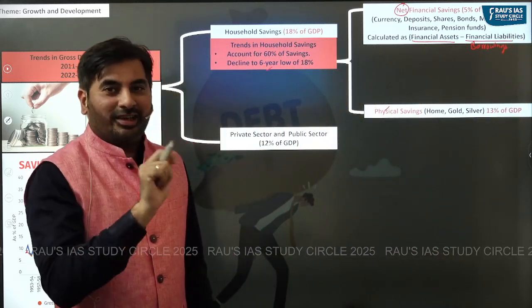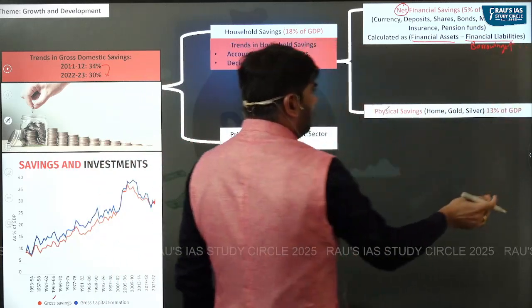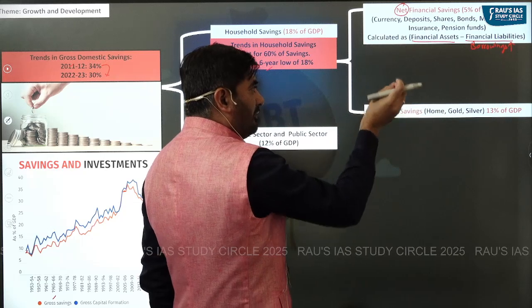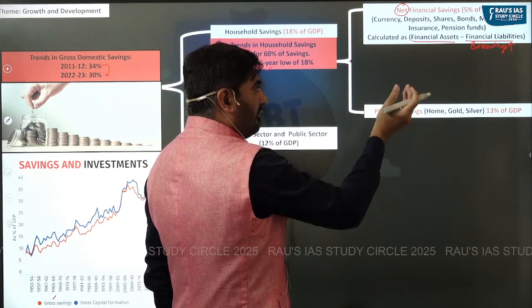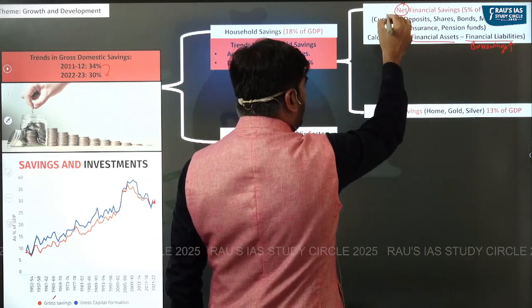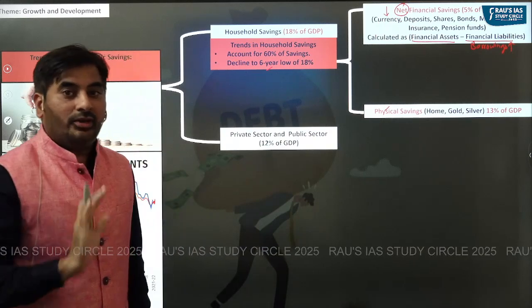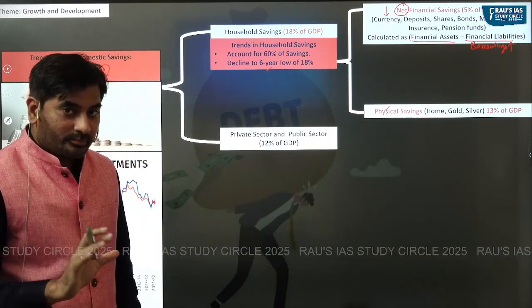So think of this scenario. If household borrowings increase, financial liabilities would increase. And if the financial liability increases, the net financial savings of the household would also reduce, right?